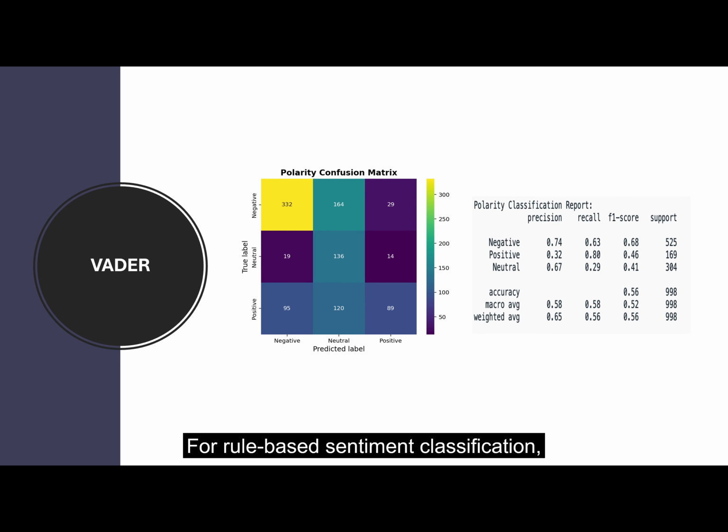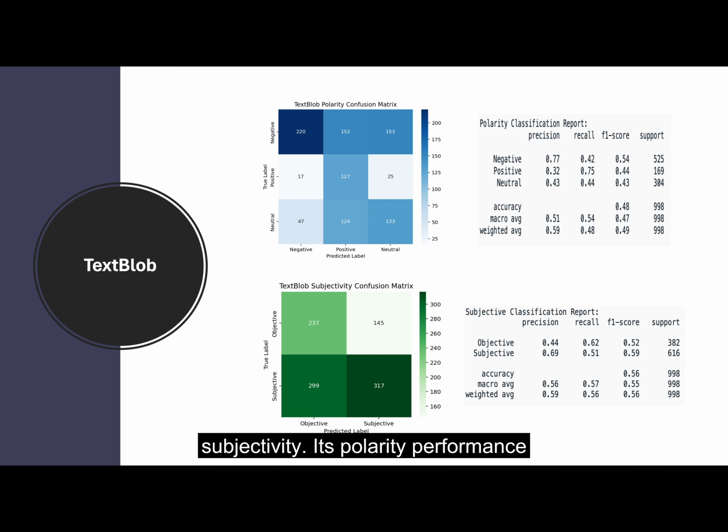For rule-based sentiment classification, we evaluated both Vader and TextBlob. Vader, which is designed for social media language, performed best when identifying negative sentiment, with an F1 score of 0.68, but had trouble with positive and neutral comments, which brought its overall weighted F1 score down to 0.56. TextBlob was used for both polarity and subjectivity. Its polarity performance was slightly more balanced than Vader's, but still not great, with a weighted F1 score of 0.49. What made TextBlob more useful was in detecting subjectivity. It was better at telling apart opinionated versus factual content and achieved a subjective F1 score of 0.59, bringing its overall score for subjectivity detection to 0.56. So while both methods had limitations, TextBlob stood out more for tasks involving tone or personal opinion.